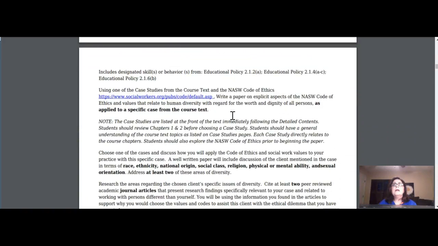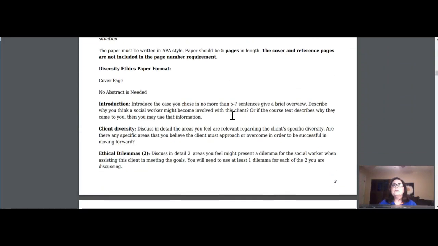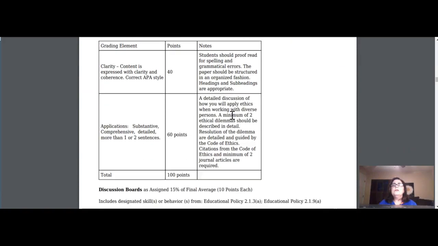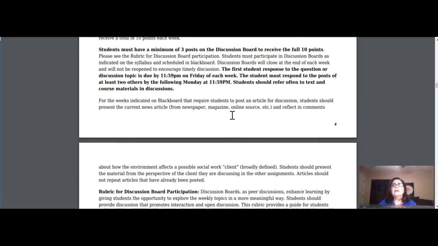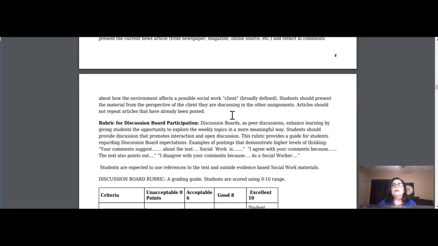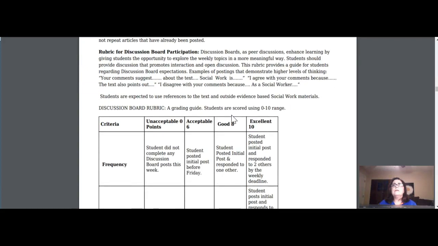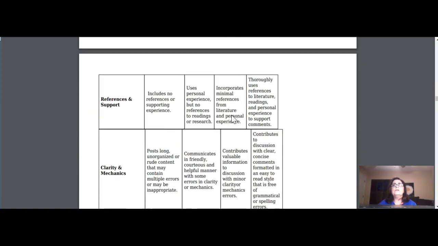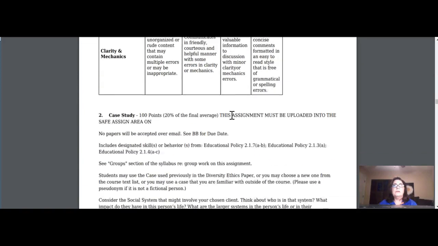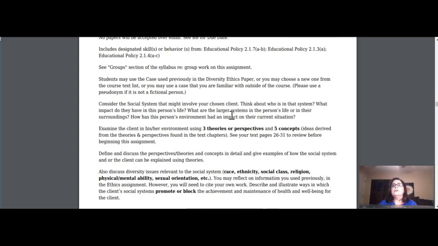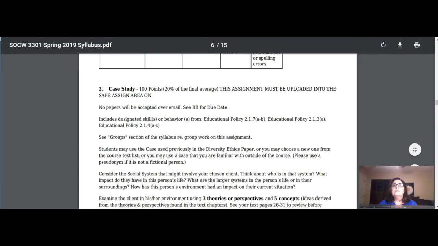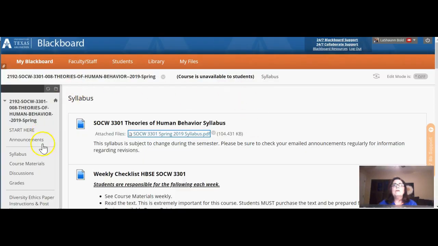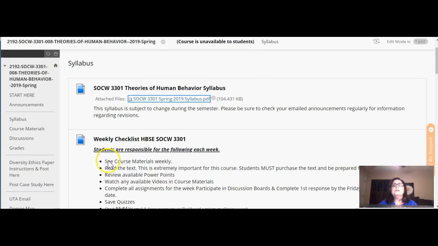So here is the place where the syllabus is, and I'm just pointing that out to you, and you should go through that very closely, and if you have questions, you may email me questions, but don't email me questions unless you've already looked through the syllabus very, very closely and feel like you have a pretty good understanding enough to ask the questions. All right, I'm going to go back here. So you can find that syllabus right there in the area of syllabus.